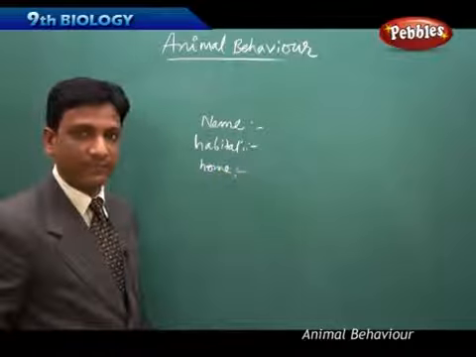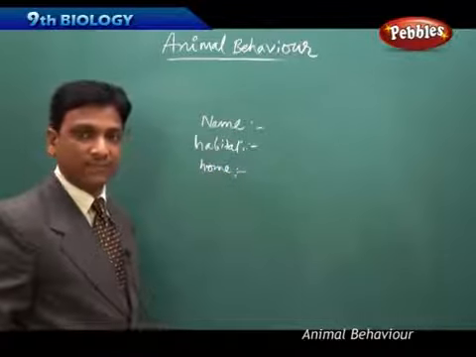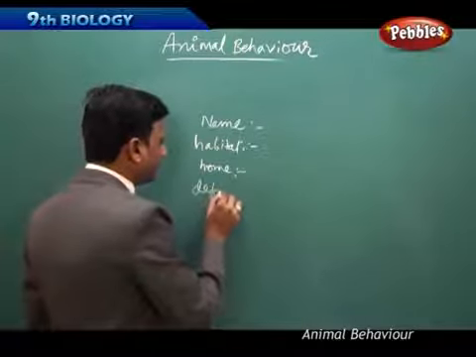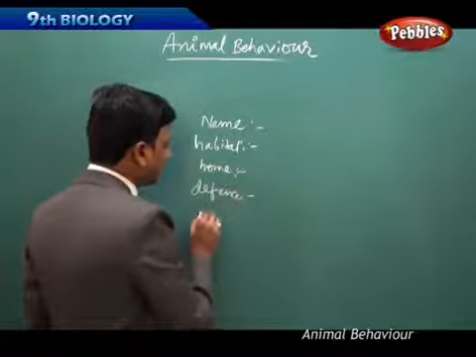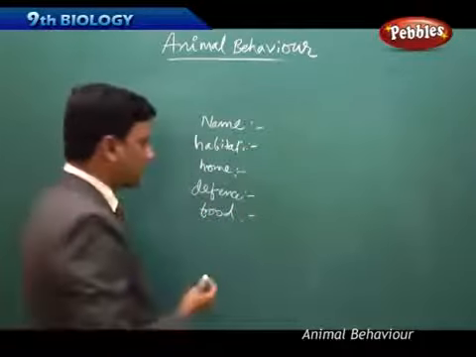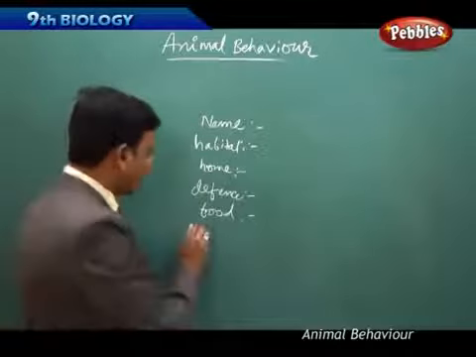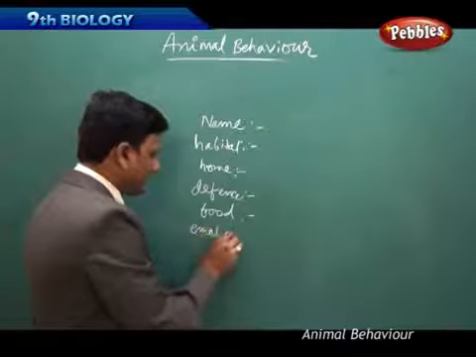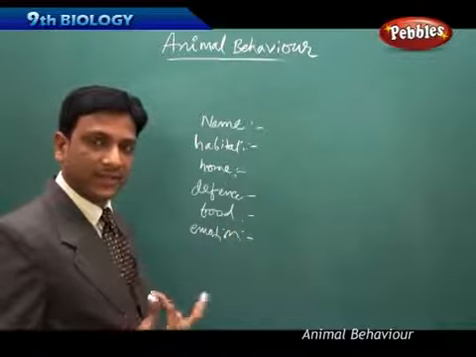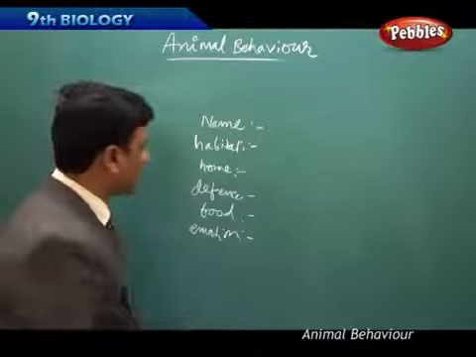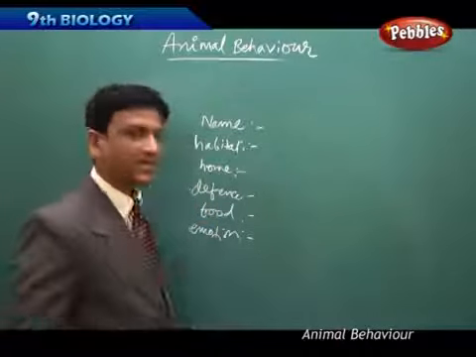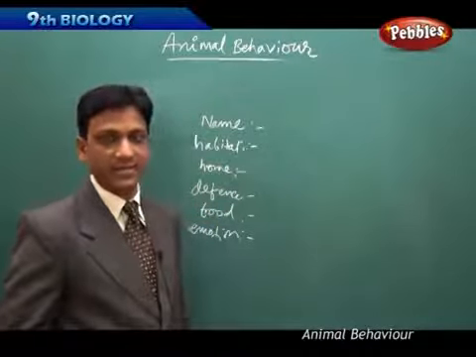Whether it makes the home, how it is getting the food, what kind of defense it is showing when it faces predators, how it is choosing reproductive mates, and what are the emotions or feelings, whether it is showing sadness, hunger or affection. Likewise, we can make certain points and we can study whether they are exhibiting that behavior or not. In such a way, it can be studied.